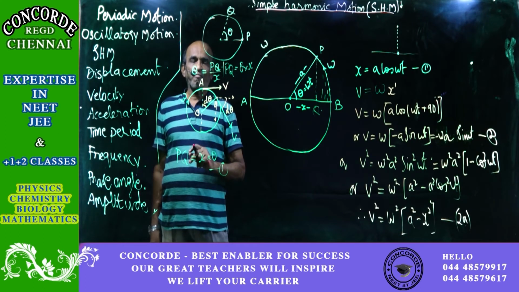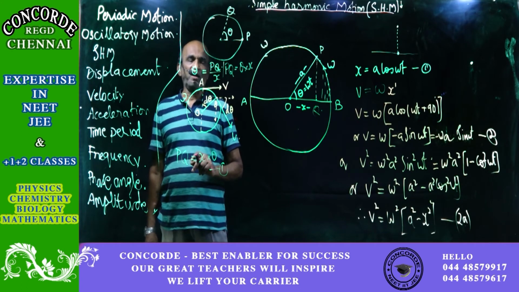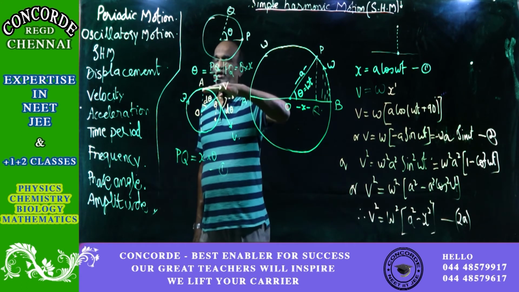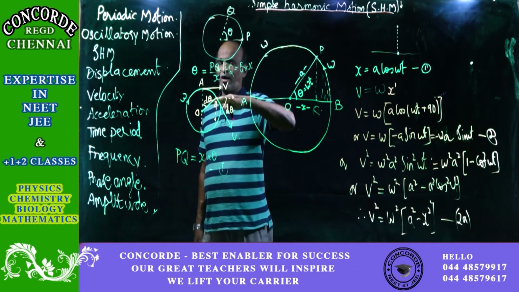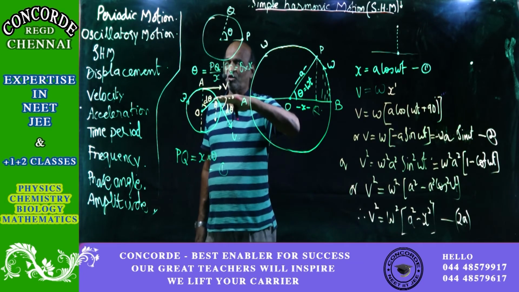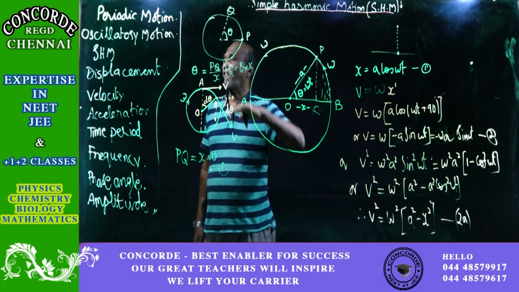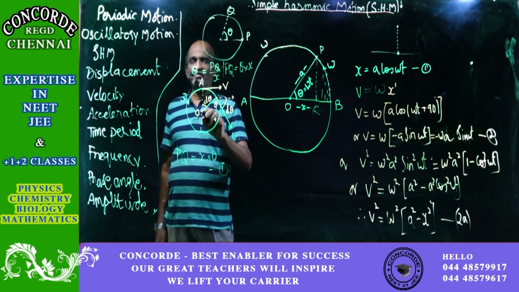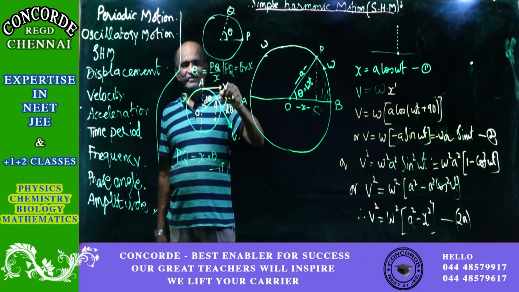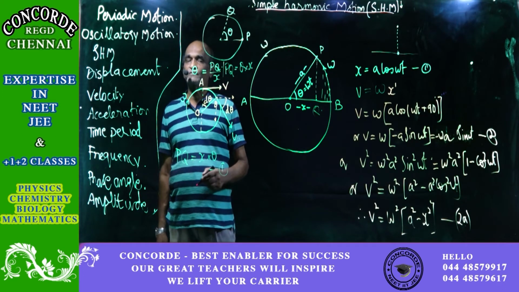Then you can now see that the velocity component at A, I am taking the same direction here. So this is horizontal. And this is the radial direction, this is the tangential, so 90 degrees.